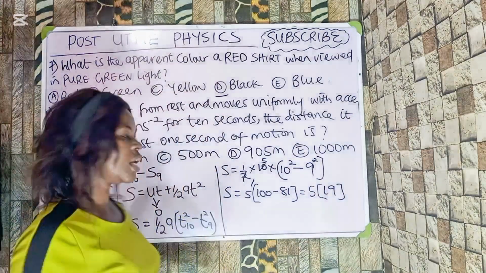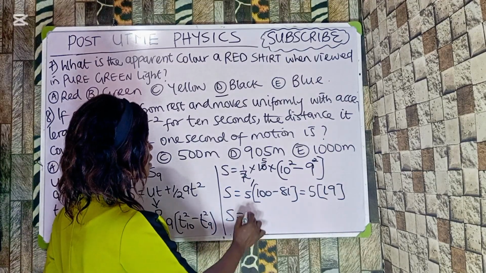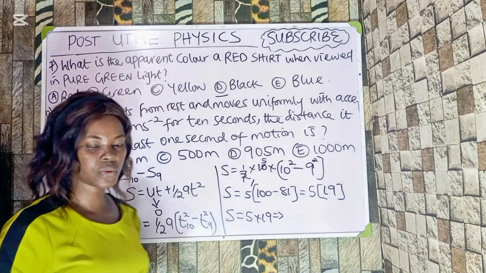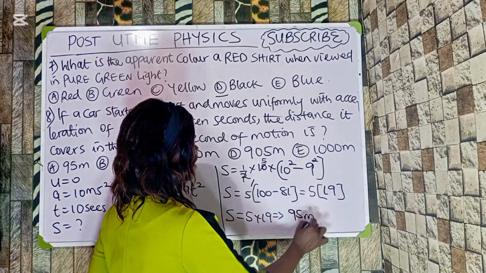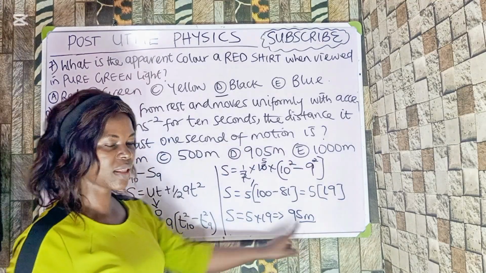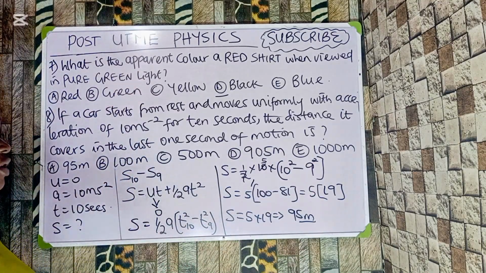So let's work it out. The distance is equal to 5 times 19, which gives rise to 95 meters. The correct answer to this question is 95 meters. So this is how to solve similar questions like this, and the correct option is option A.